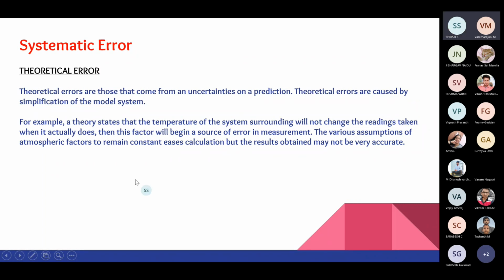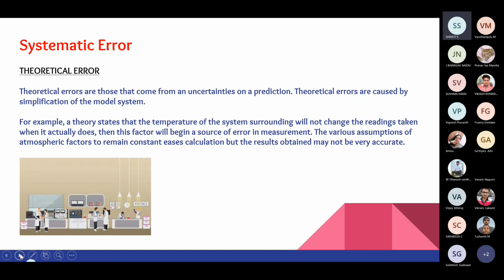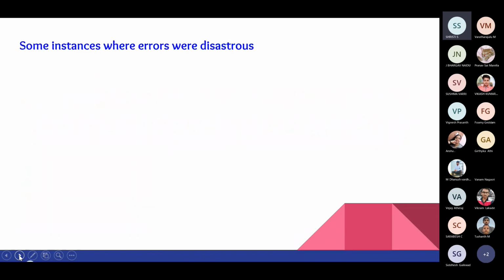So here is the error. Here we consider the temperature does not change, and atmospheric factors remain the same. So this makes our calculation easier. If we consider them to vary, then it involves a lot of complications. So we tend to ignore all these effects, and this leads to the theoretical error.